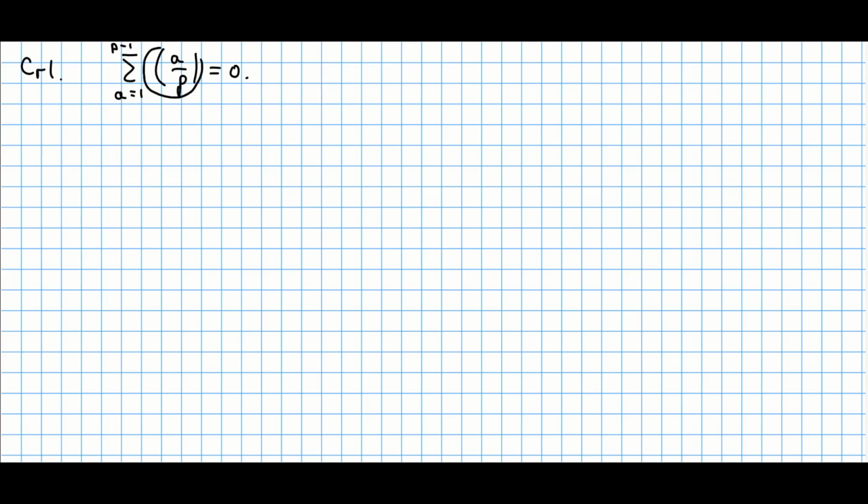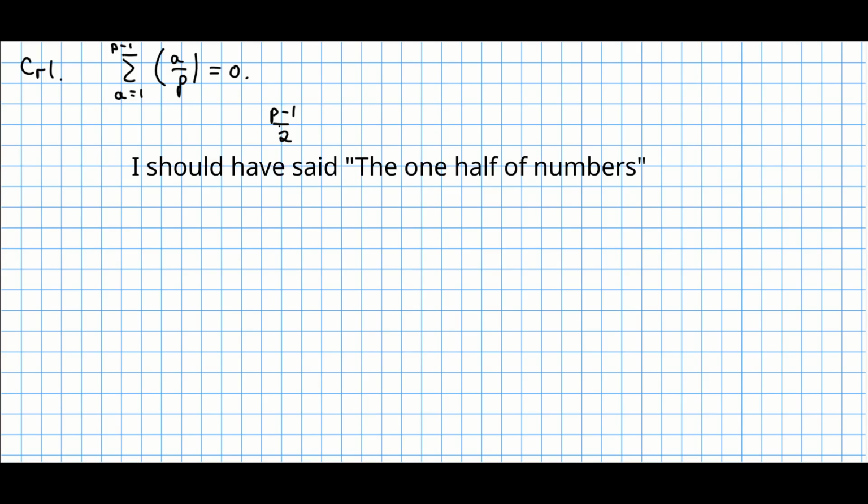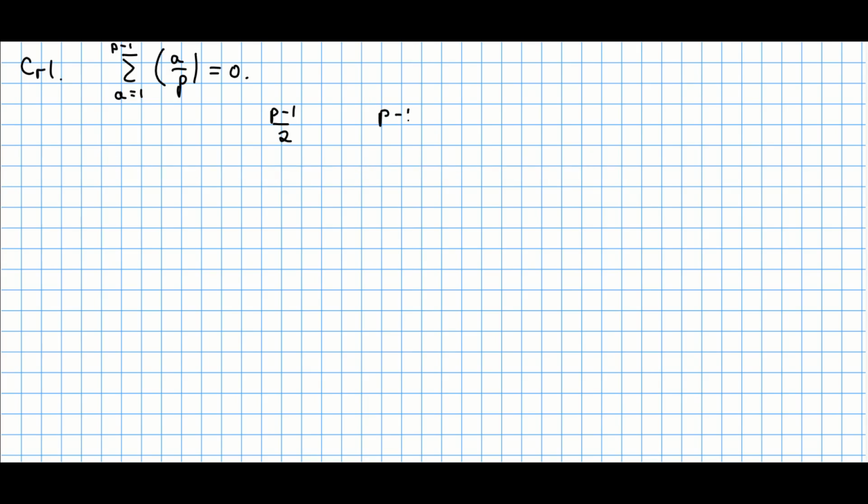Let's recall that the Legendre symbol answers the question whether this element is a quadratic residue modulo p. Now recall the result from the previous lecture. As long as p is an odd prime number, the first (p minus 1)/2 elements are quadratic residues, whereas the last half of the elements are quadratic non-residues modulo p. So in this sum, half of the terms are going to be plus 1 and half are going to be negative 1. So this totally gives you just 0.